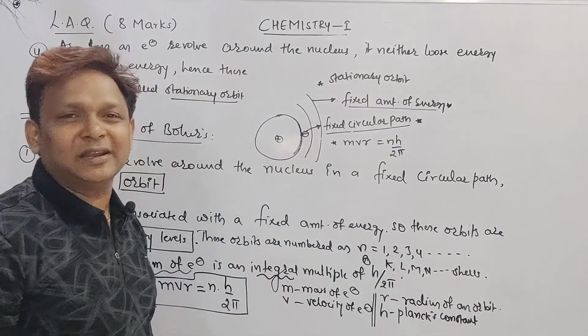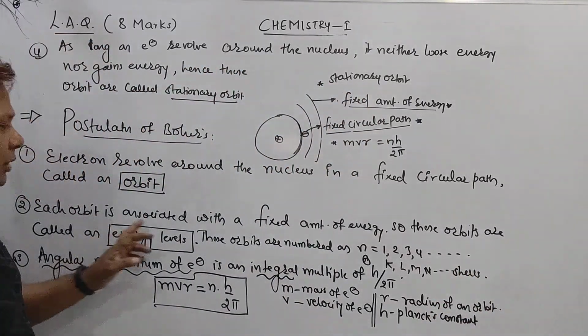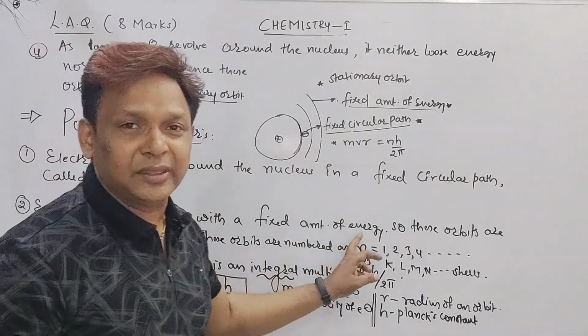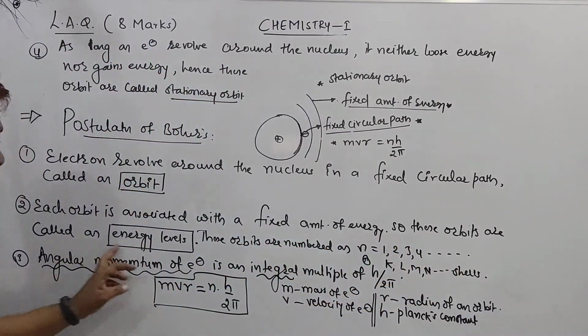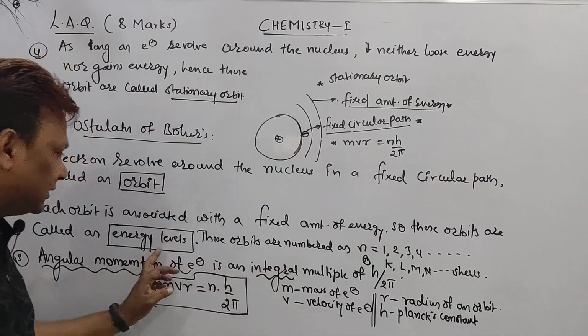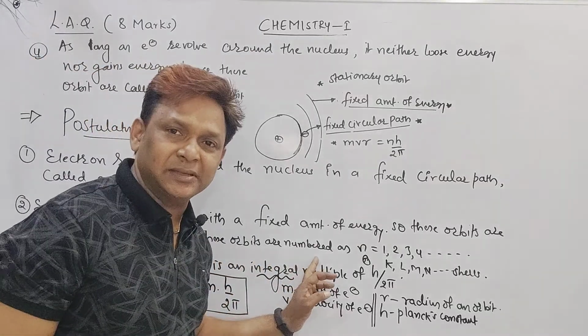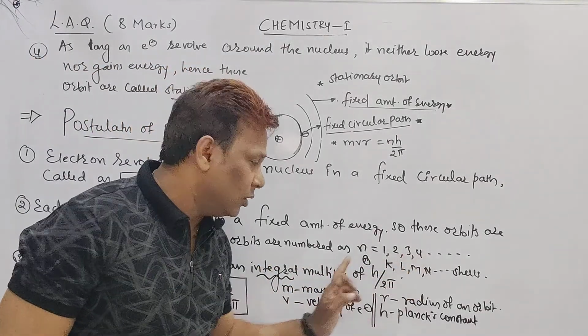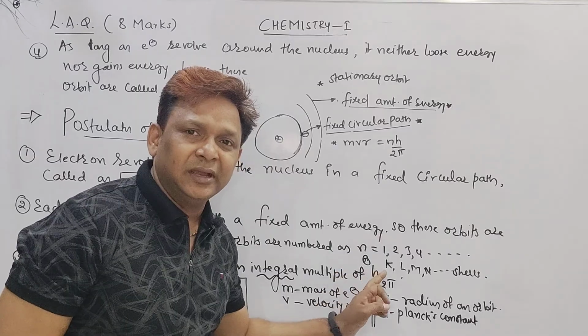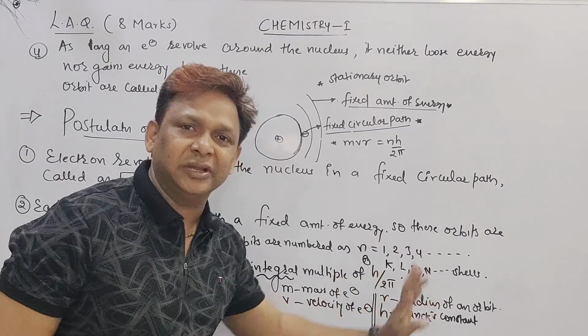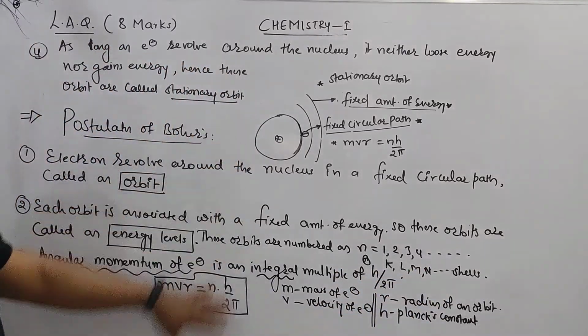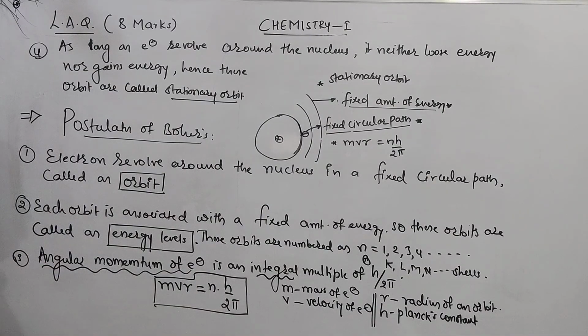See, just a point was added, beta. What you wrote: each orbit is associated with a fixed amount of energy. So these orbits are called energy levels. Fixed amount is energy level. These orbits are numbered as n equal to 1, 2, 3, 4, or it can be designated as K, L, M, N shells. Right? So these are the 4 points which we wrote here. But one more point I want to add.